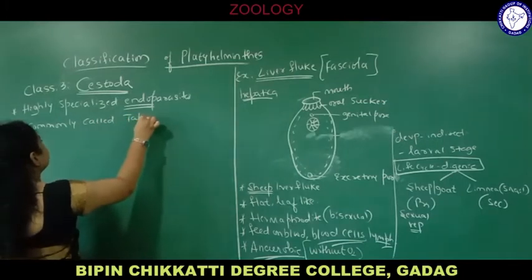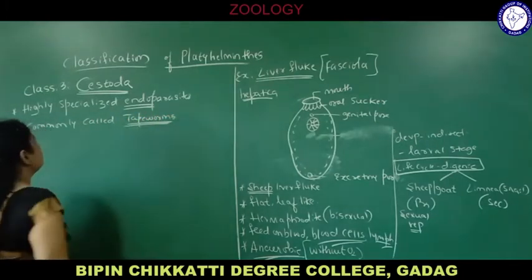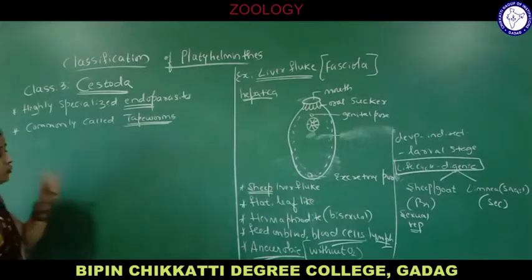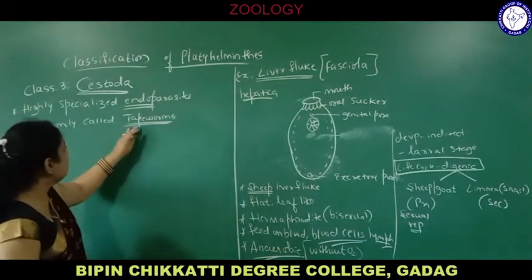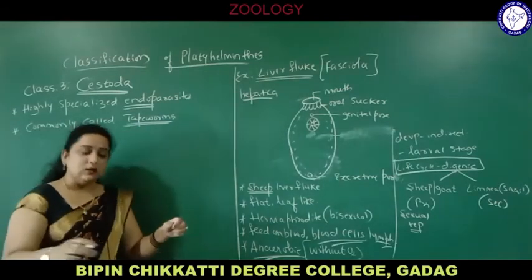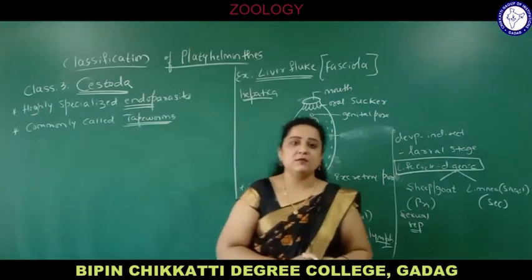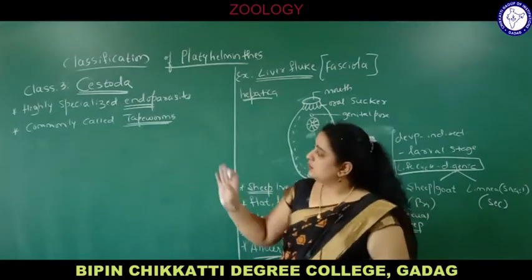In the previous class, that is class 2, Trematoda, they are commonly called flukes. Here these Cestoda are commonly called tapeworms. Tape, because the body is long and looks like a measuring tape. You have seen the measuring tape. The body of tapeworms is similar to tape, so it is called tapeworms.